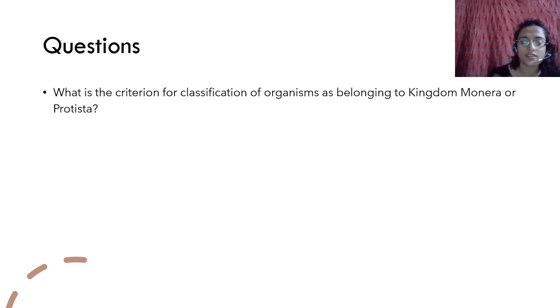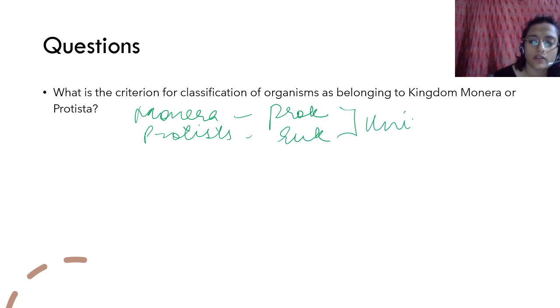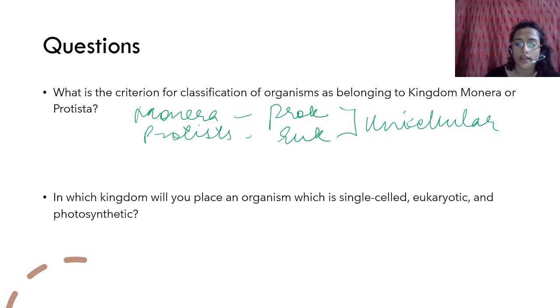So there are some questions that I think, because it is a difficult chapter, we should do. What is the criterion for classification of organisms belonging to kingdom Monera or Protista? So Monera is basically bacteria. They are basically prokaryotes, and protists are eukaryotes, right? But they are both unicellular. So Monera are unicellular prokaryotes and protists are unicellular eukaryotes.